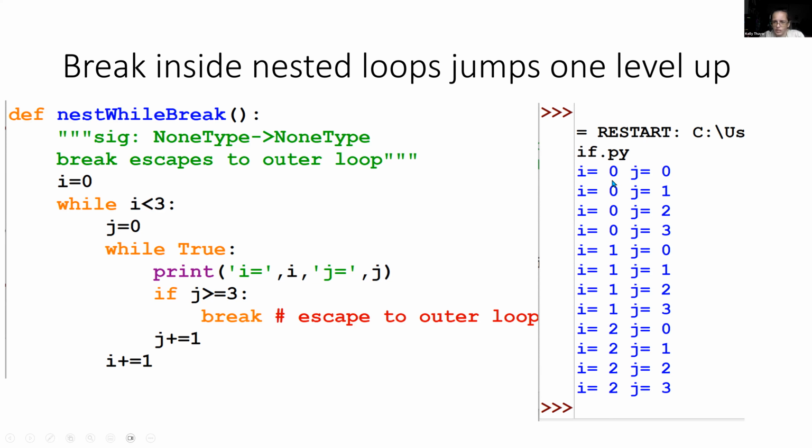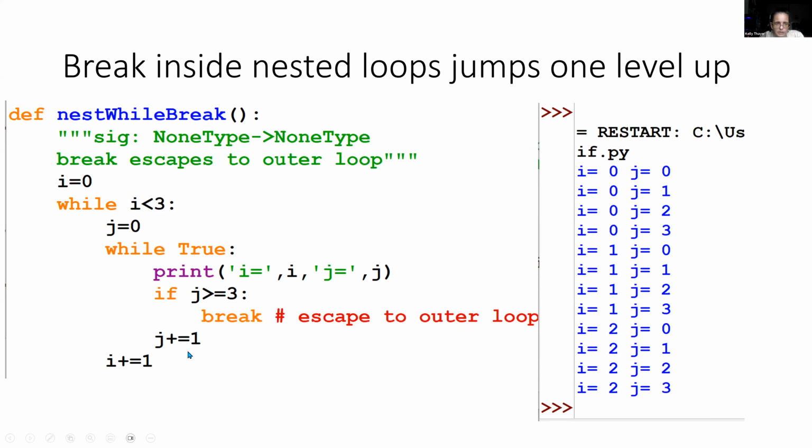Print i and j. So again, we'll have 0 and 0. If j is greater than 3, is it? No, it's not greater than 3. So we will go to the next line, which is j plus equals 1. So j increments to 1 while true, print them out. And we see j is 1.